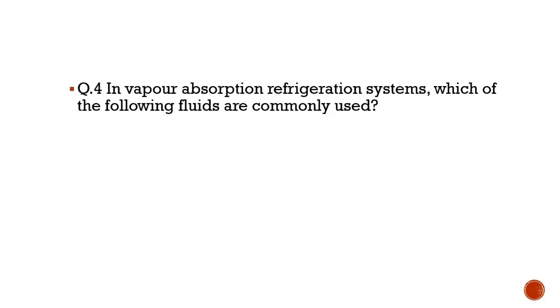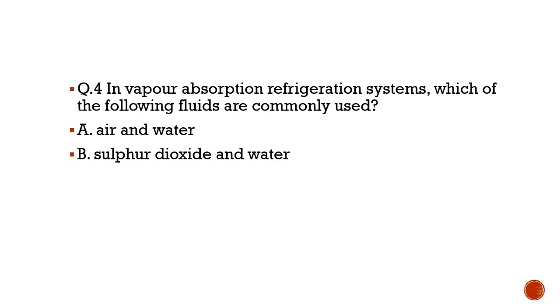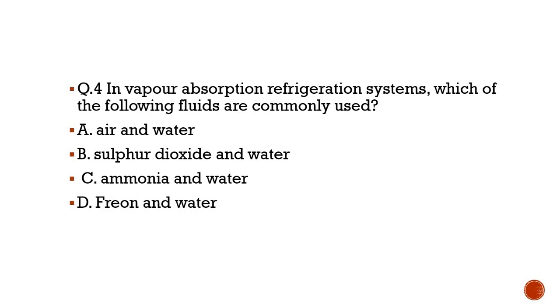Next question, in a vapor absorption refrigeration system, which of the following fluids are commonly used? Option A, air and water; option B, sulfur dioxide and water; option C, ammonia and water; and option D, freon and water. Please note down your own answer in the notebook. You can pause the video also. Now the correct option in front of you is option C, ammonia and water.